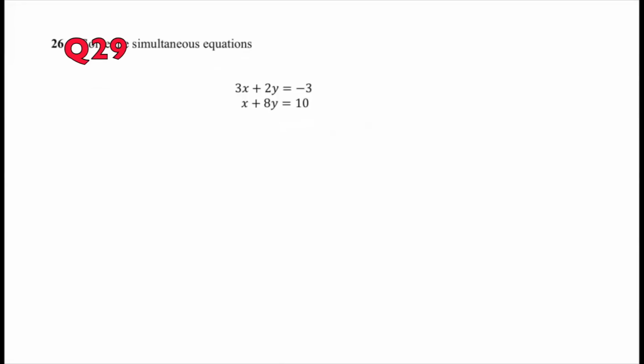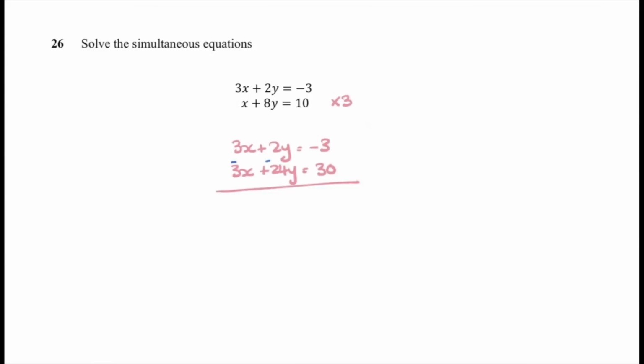Okay, our last question. Simultaneous equations. In order to solve these, my first step will be to get my x's the same. So I'm going to multiply the second equation by 3. So the top equation stays the same. The bottom equation, every term is multiplied by that 3. My next step is to take away each term, taking away the x's, the y's, and the numbers. 3x take 3x means the 3x's have cancelled each other out. They're gone. That's the idea.